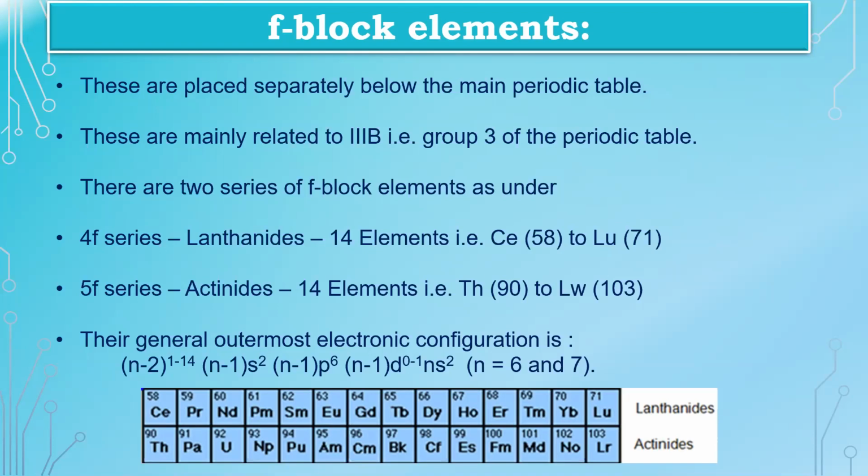You might have noted that with an increase in atomic number, the electrons start entering into these block elements. I hope this is good enough for you to remember the different block elements. Stay safe, stay healthy. Good day.